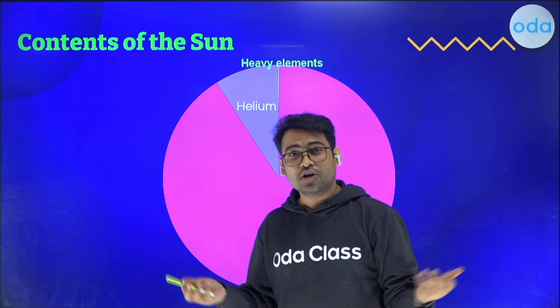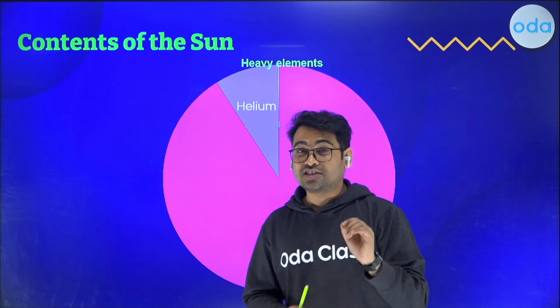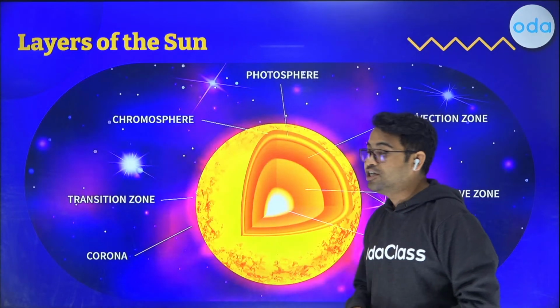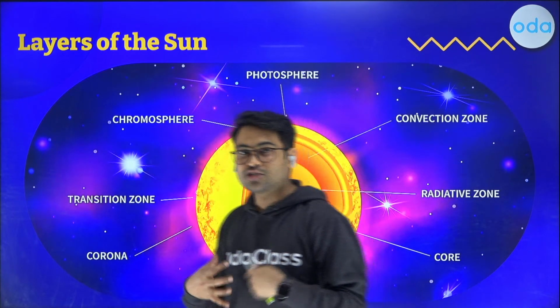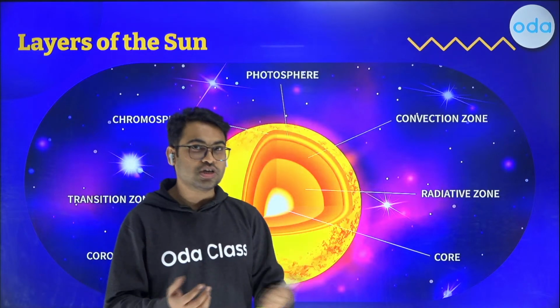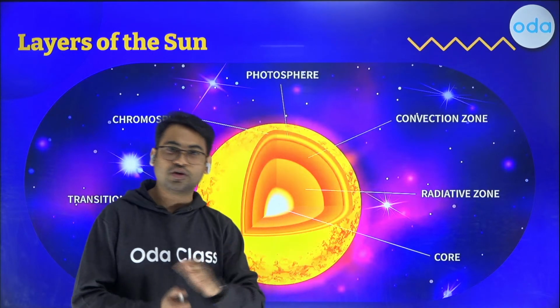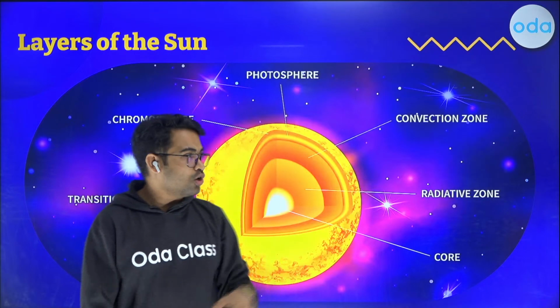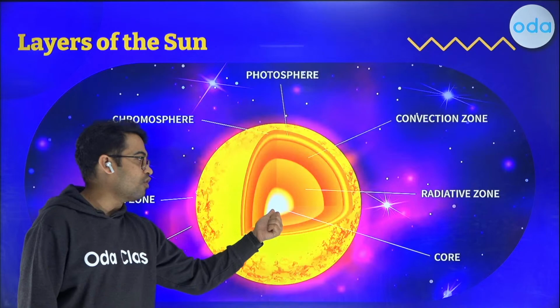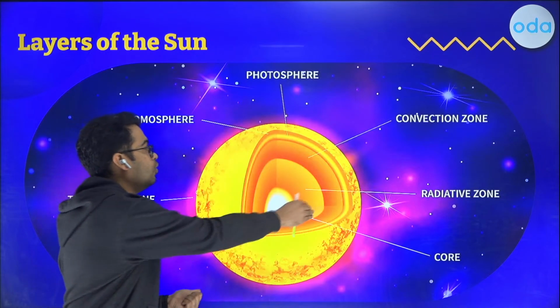And now, since we know a lot about the sun, let's try to cut it open and see what are the different parts of the sun. Now, this is my favorite part because this is where a lot of new things are unveiled for a lot of learners for the first time. So let us start by getting into the center of the sun. You see, we have cut it open.